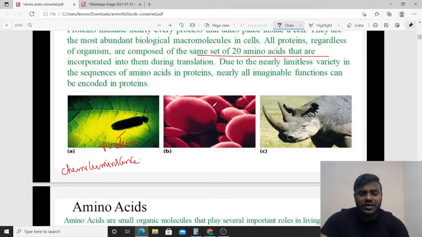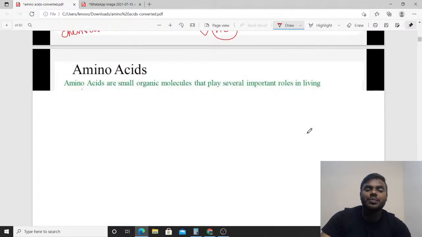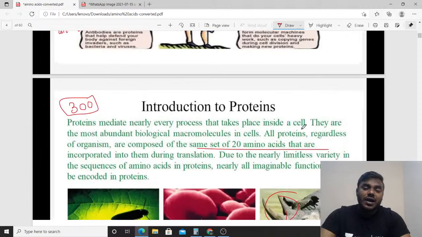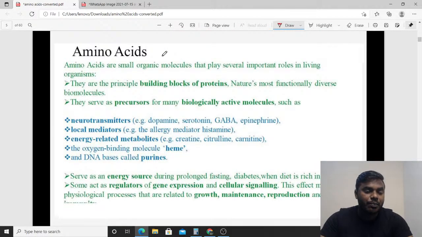And if you look at red blood cells, the red blood cell's specialty is what, friends? It contains hemoglobin, correct? Because of the hemoglobin only, red blood cells are red in color, right? So hemoglobin chemically is also what? Protein. And if you look at horns, they are also basically made up of structural proteins only. So friends, all these proteins are exclusively made up of the fundamental units or building blocks of the protein. What are those, my friends? Of course, amino acids. Please do not forget that.